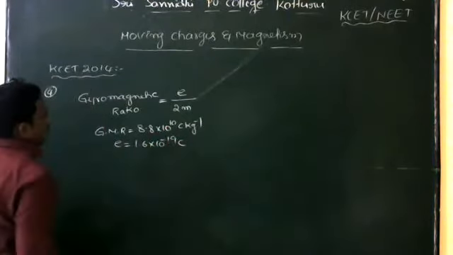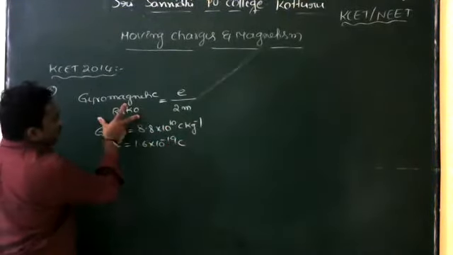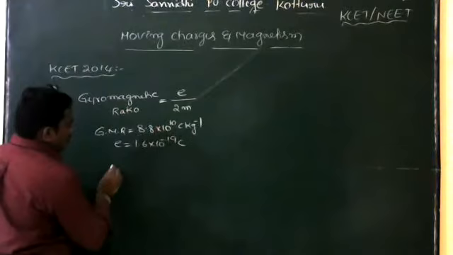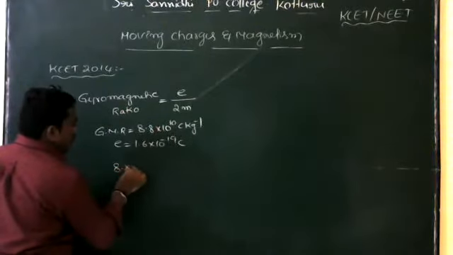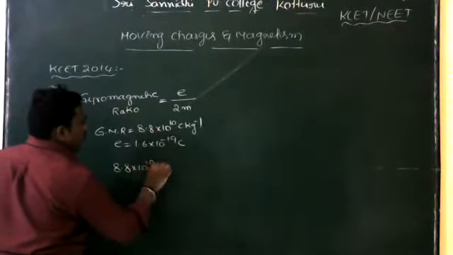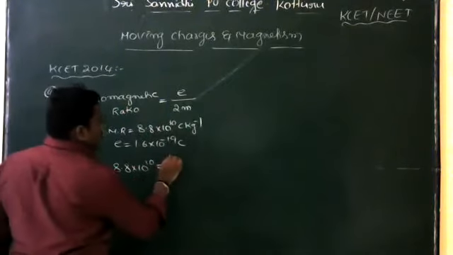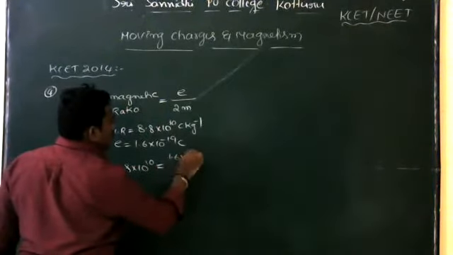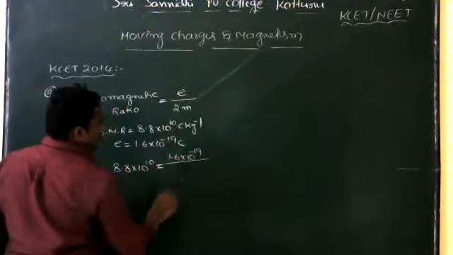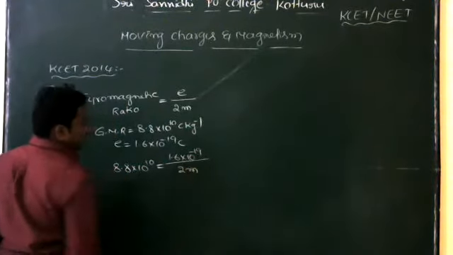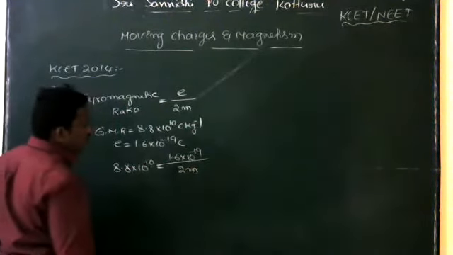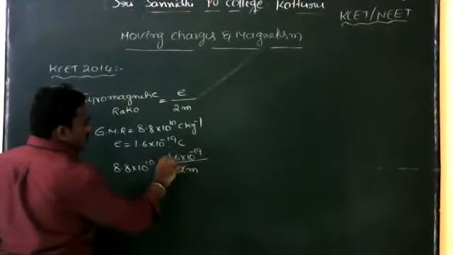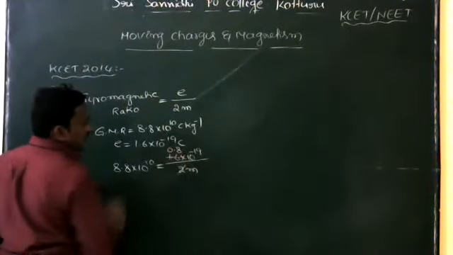Now substitute the values. The gyromagnetic ratio is given, so 8.8 into 10 to the power of 10 is equal to E, 1.6 into 10 to the power of minus 19, divided by 2m. Now find out the value of m. 1.6 divided by 2 gives 0.8.